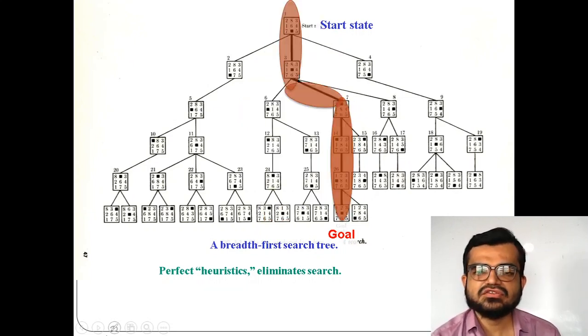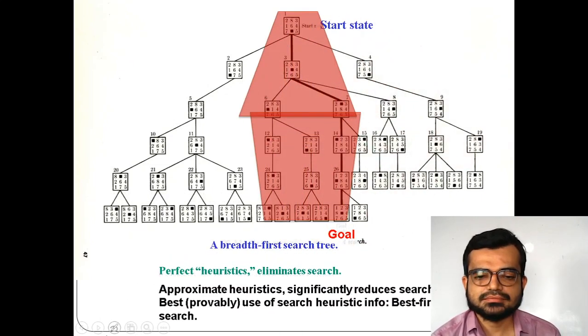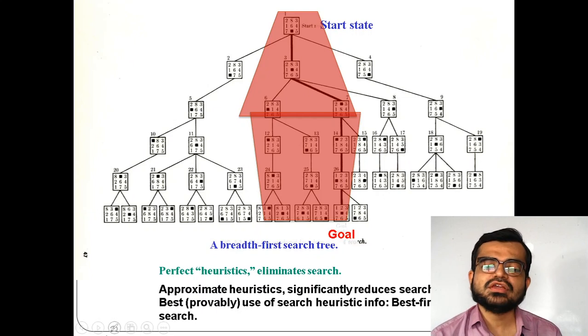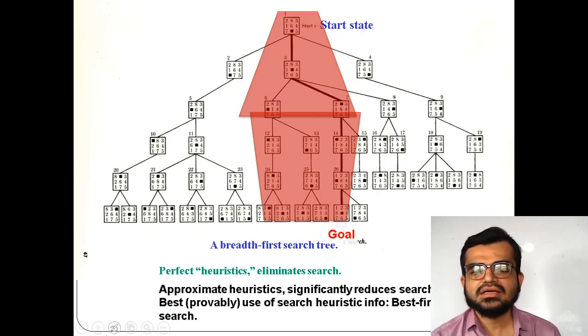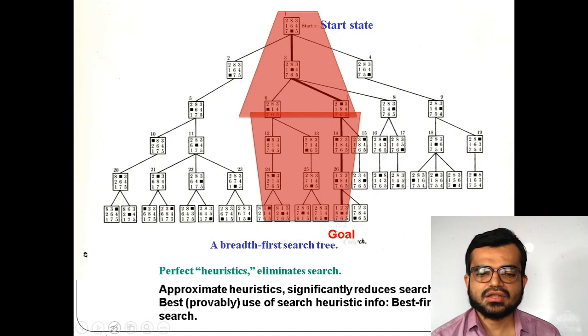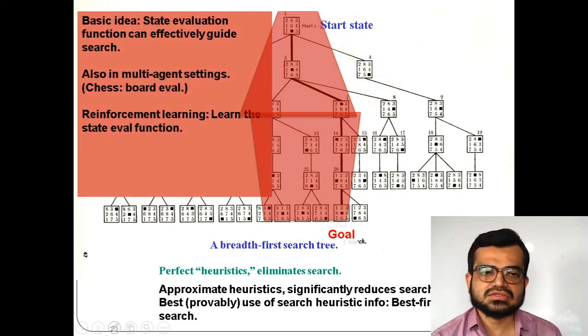The actual heuristic value is this one, and the approximate heuristic is this one. Because of using approximation on heuristic values, it simply reduces the search combinations, and that can be applied either in best first or in A star search. So if I use a heuristic mechanism, I can eliminate most of the combinations.